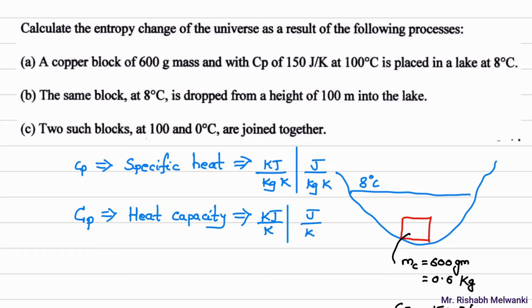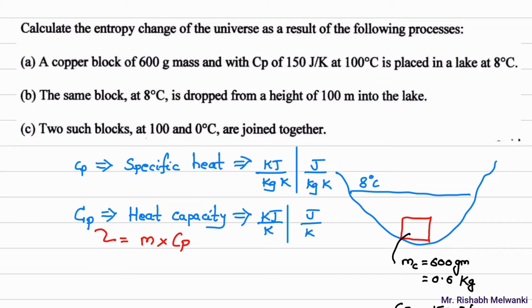In this question joule per Kelvin is given, meaning this is not specific heat, it is heat capacity, and heat capacity is equal to mass into Cp. If you multiply the unit by mass in kg, the kg and kg get cancelled and you get joule per Kelvin. So whatever Cp value is given here, it is heat capacity and not specific heat.